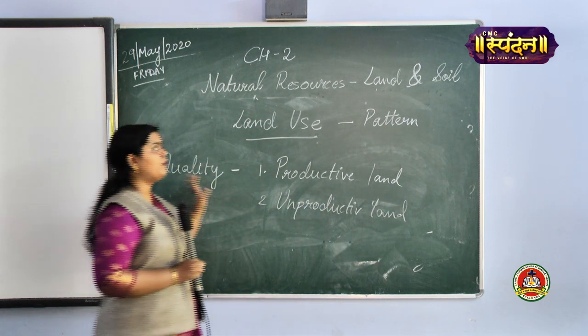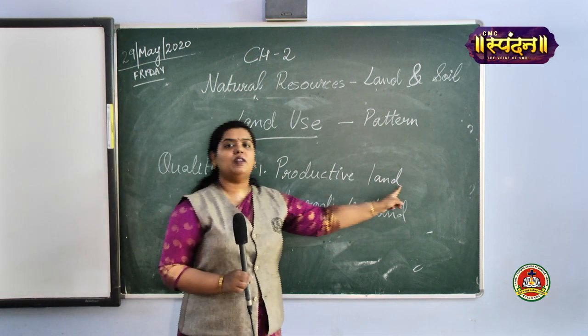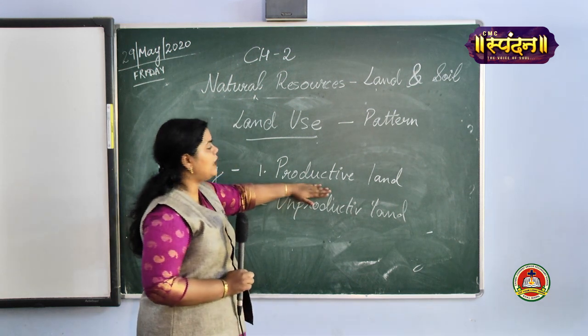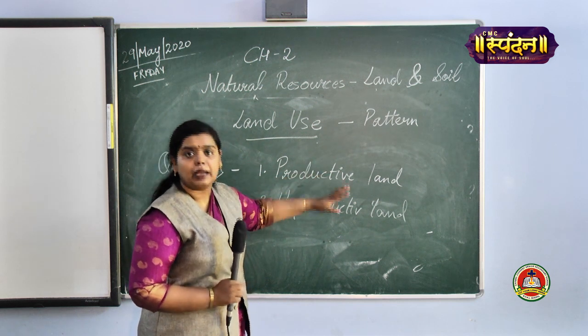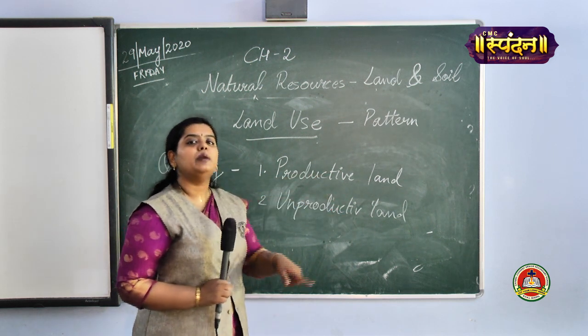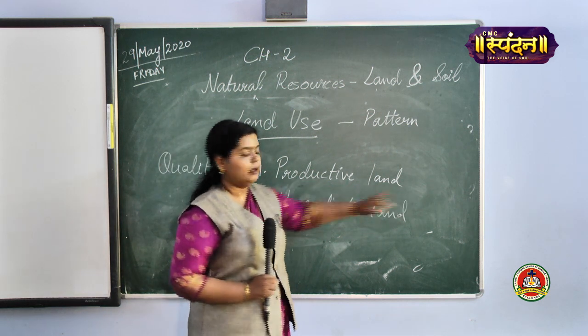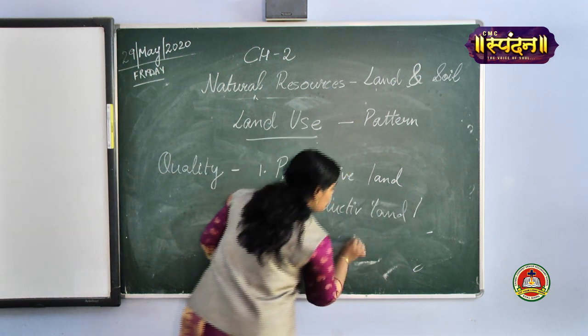On the basis of quality, two types of land would be there: productive land and unproductive land. Fine. Productive land, as the name suggests, where you can do agriculture, you can set up industries, that land would be utilized. That would be known as productive land. Next one is unproductive land, or also known as wasteland.